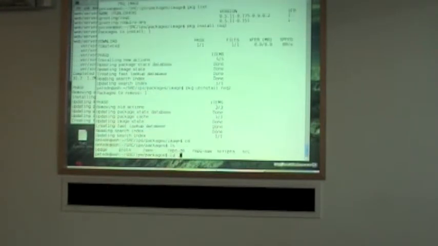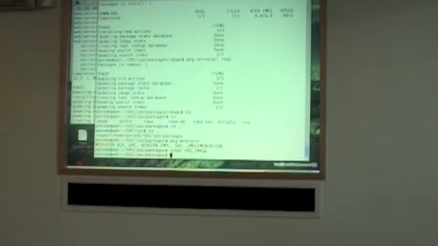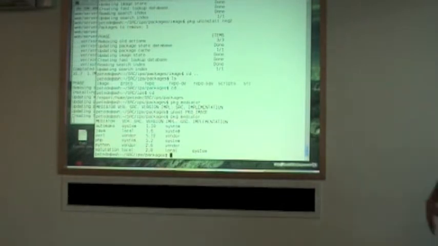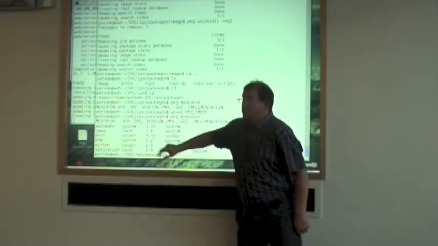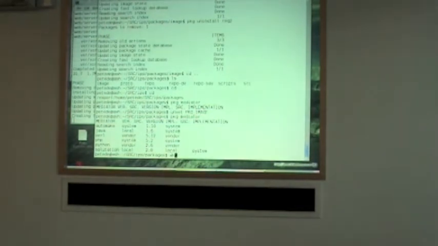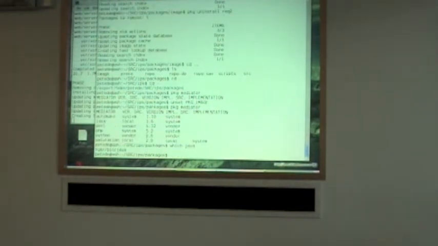What else do I have? Mediators. As I mentioned earlier, mediators. My default on my system is Java 6. So if I do which java, /usr/bin/java, doesn't really make a difference, java -version, Java 1.6. So if I do pkg set-mediator -V 1.7 java,